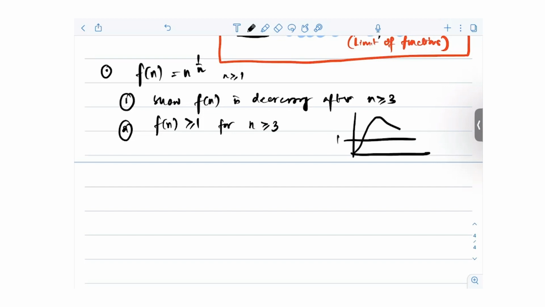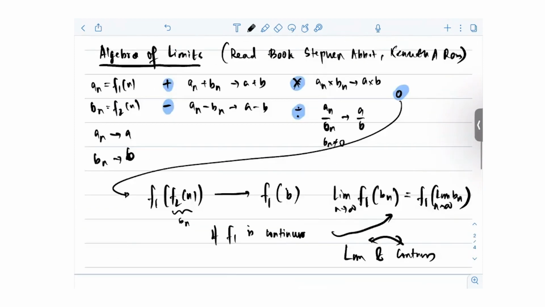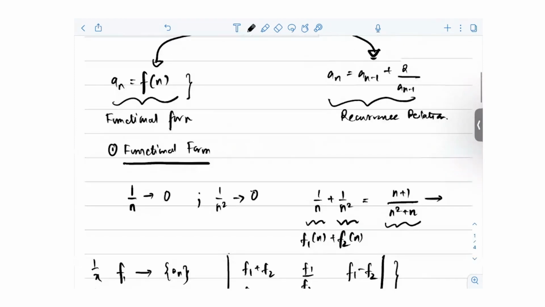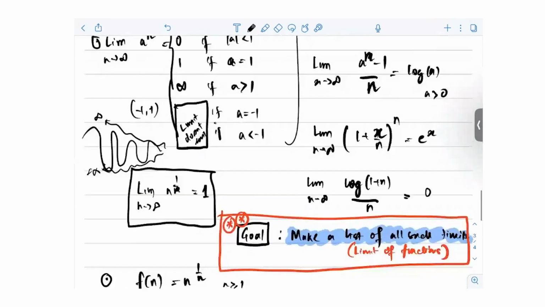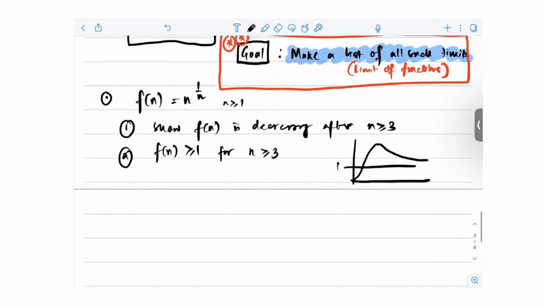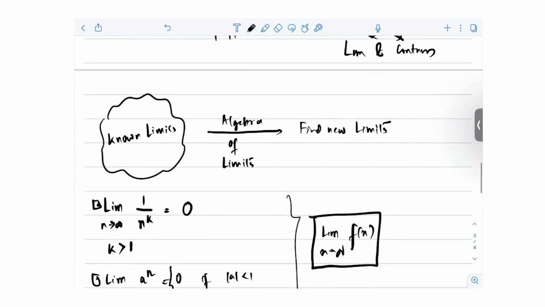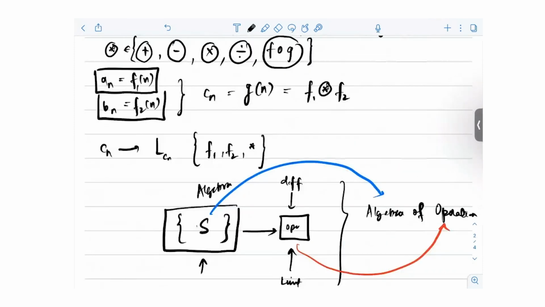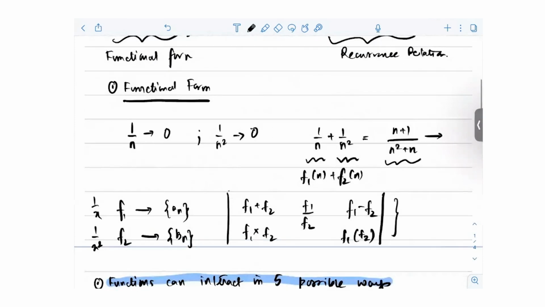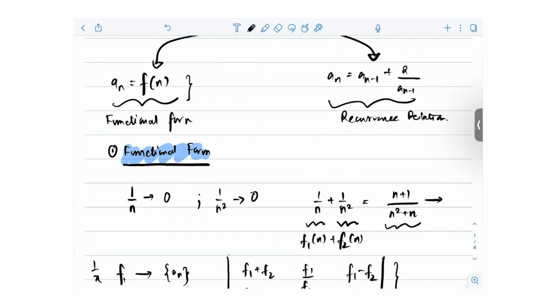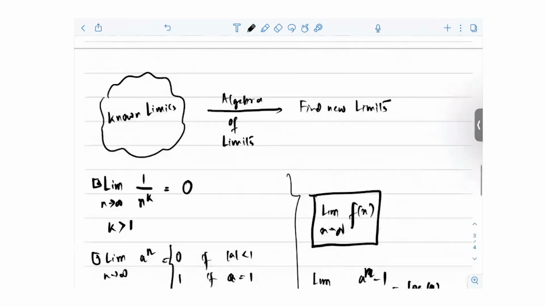So how to draw this graph? We will have a graph drawing, curve drawing session when we do that. So essentially, to understand limits, you also need to know functions well. That's why differential calculus plays a very big role here in understanding the behavior of functions. So to solve problems of this functional form, you also need differential calculus to understand the behavior of functions. Okay, so let's try to do some problems.